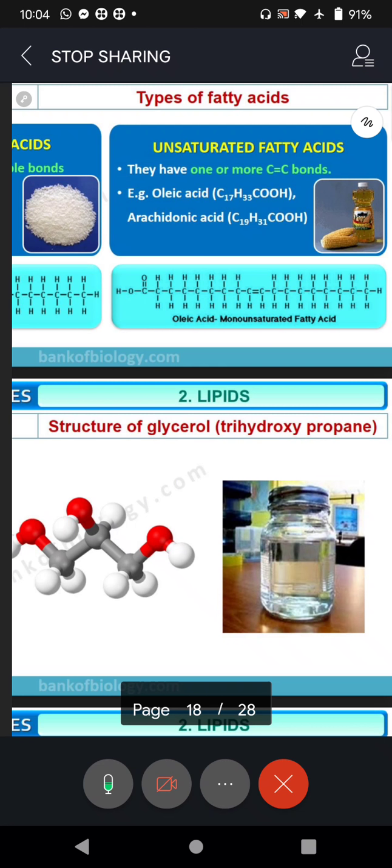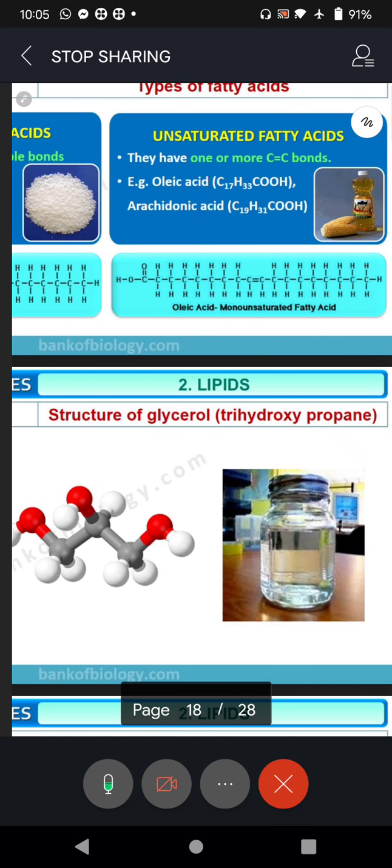So, example, oleic acid, C17H33COOH, and arachidonic acid, C19H31COH. So, soon after my class, what do you do? Just Google it. Go to Google Baba, ask him what are the unsaturated fatty acids that are present in palm oil, in all the oils that you are consuming. Maybe being North Karnataka boys, your mummy must be using sunflower oil for your cooking. So just see what are the good substances present and what are the bad substances that are present.